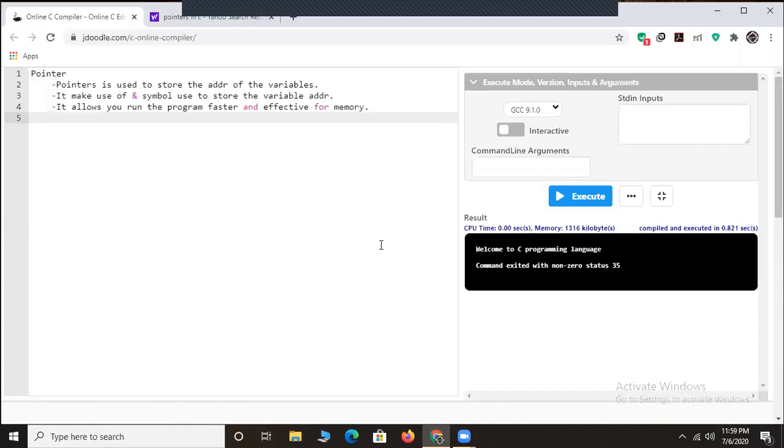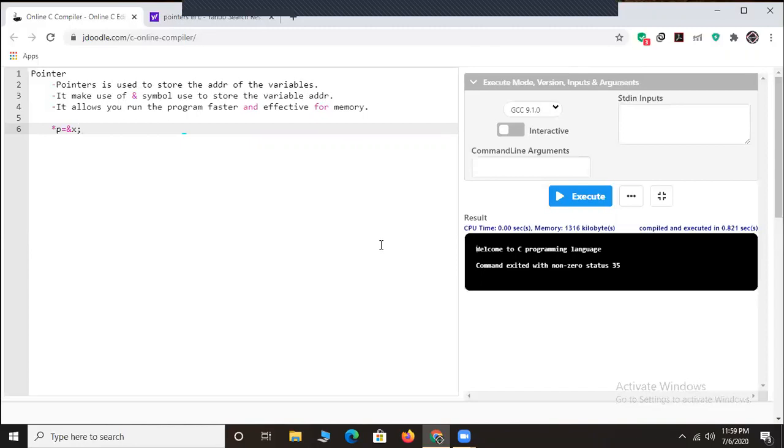And how do we declare a pointer? As I have mentioned here, it makes use of the ampersand symbol to store the address of the variable. Example, friends, if I declare a pointer p along with a variable x, I use the asterisk symbol followed by p equals ampersand x.